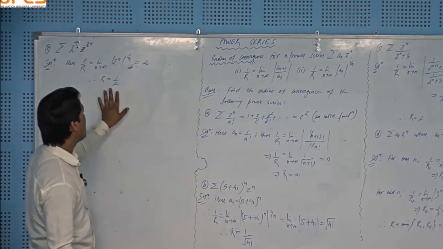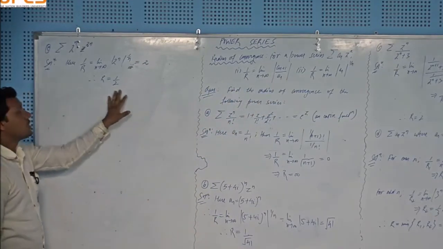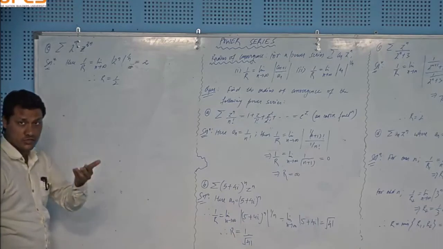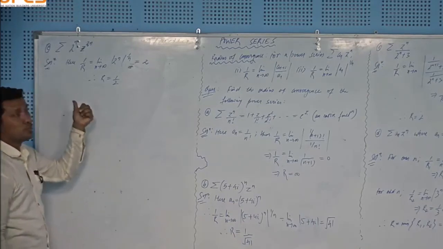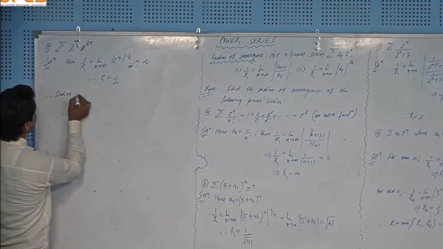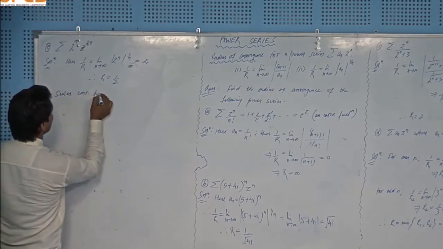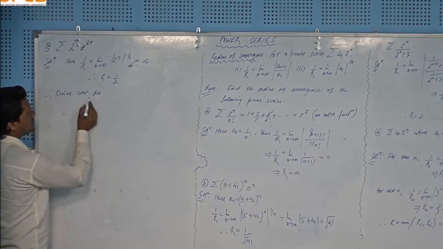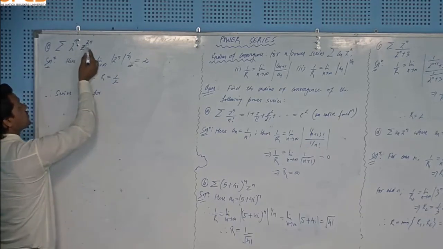So this is not declared as a radius of convergence, this is just a number, right? In order to find the radius of convergence we should first write the domain of convergence. Therefore the series converges for, and you should notice this step, you see this z to the power 2n and you see this z to the power 2, right.